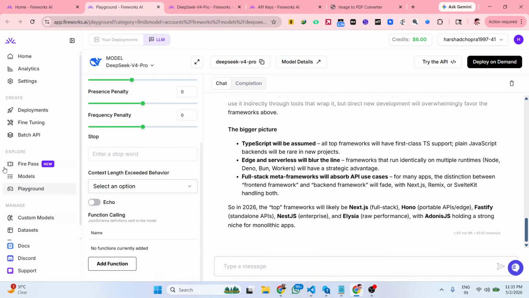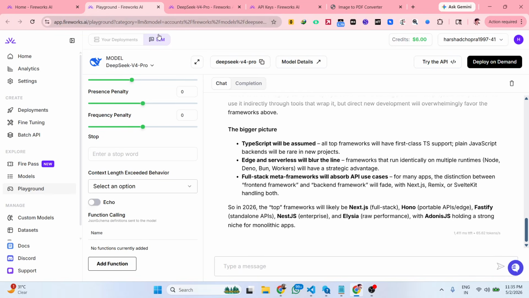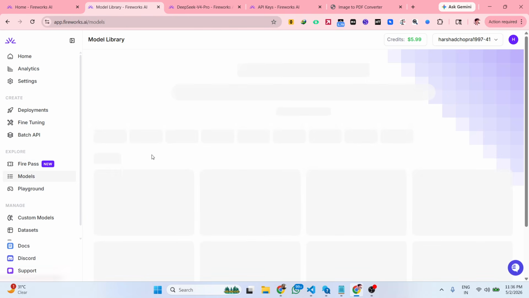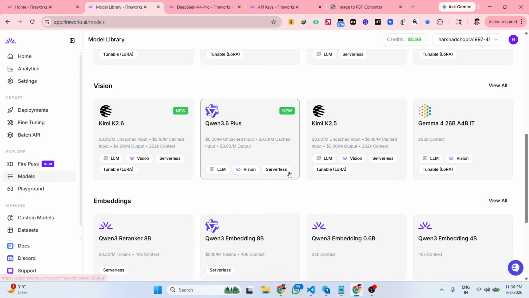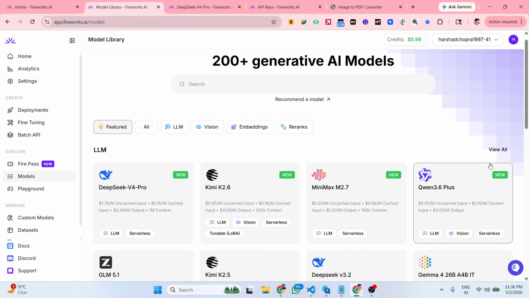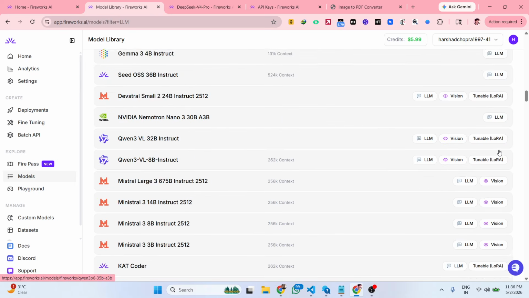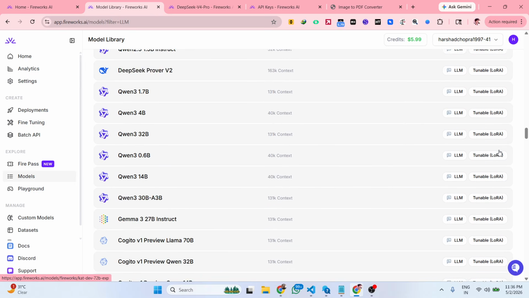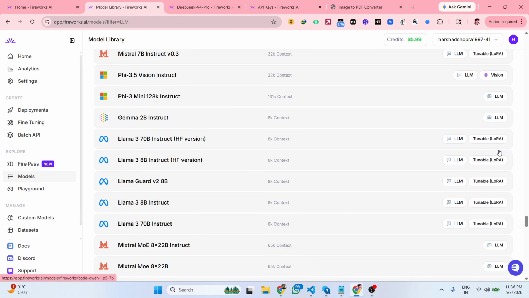So this is actually the thing, guys. The website is quite fantastic, Fireworks. Definitely try this. It gives you this $6 credit. 200 plus AI models are there. You will see that Qwen 3, 3.6 Plus, Qwen 3, DeepSeek. Click on View All. So these 200 models are there. You'll see that all the models are there.